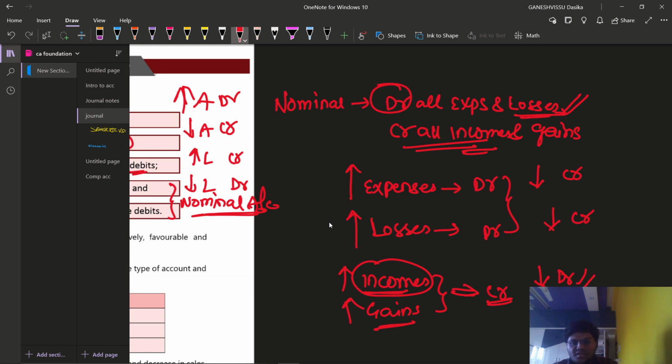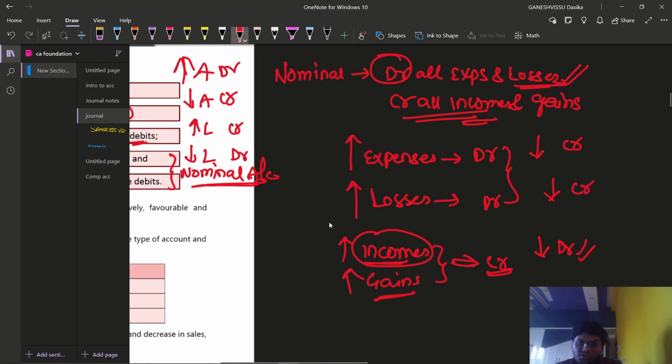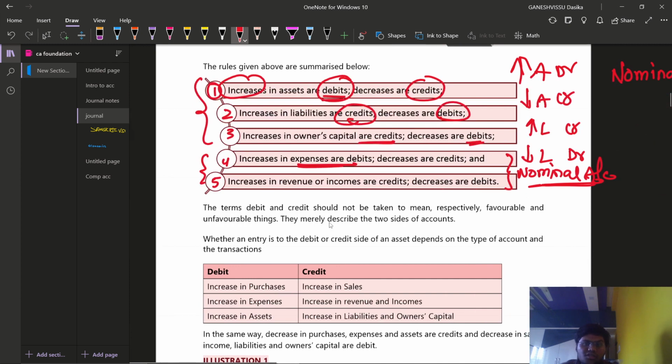Decreasing the credit balance is nothing but debiting. Gains also have a credit balance, so decreasing it is debiting the same account. Increase in expenses are debits, decreases are credits. Increase in revenue or incomes are credits, decreases are debits.